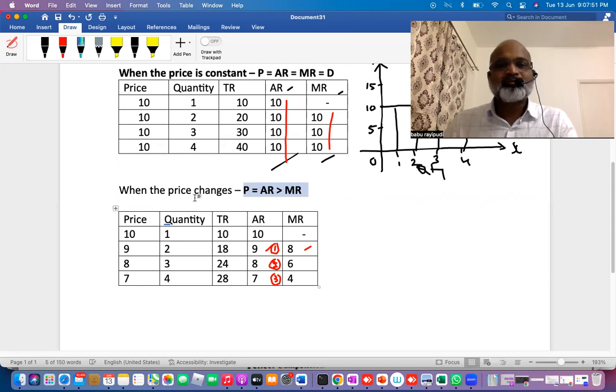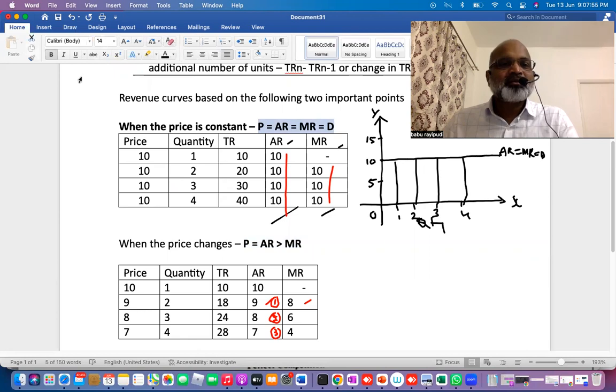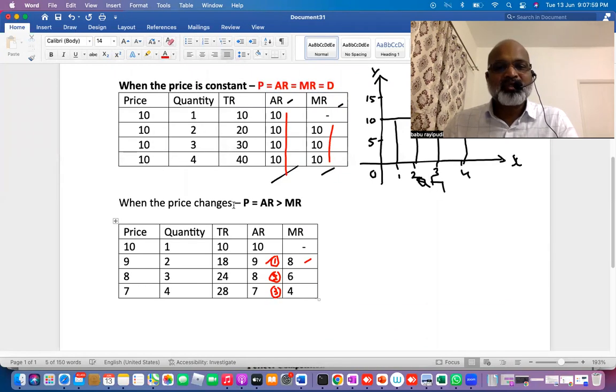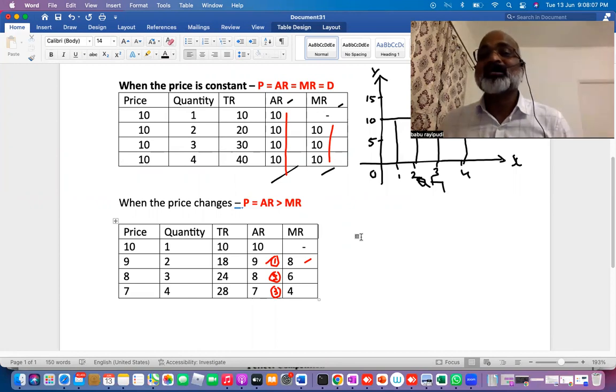When the price does not change, there is no difference between price, AR and MR. When the price changes, there is a difference: price and AR are the same, but average revenue is greater than marginal revenue.